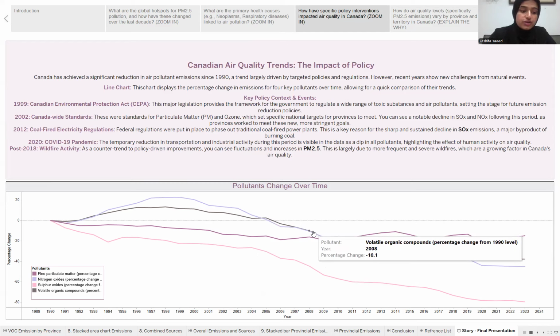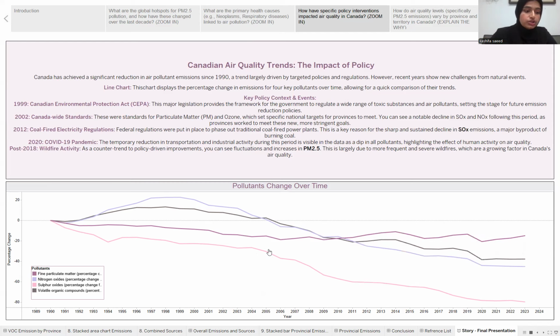And then a major factor was the 2012 coal-fired electricity regulation, specifically in Ontario and Nova Scotia, which caused a sharp and sustained drop in sulfur oxide after 2012. We can see the drop here.